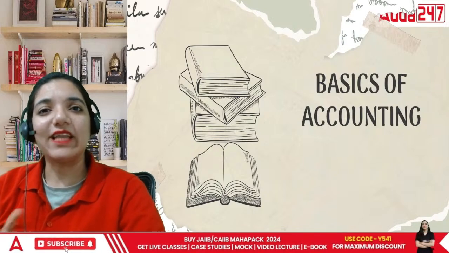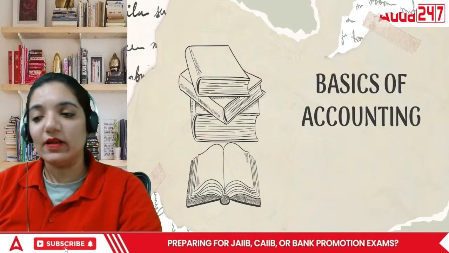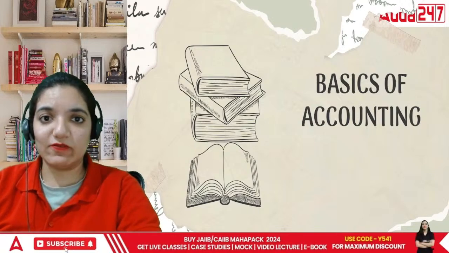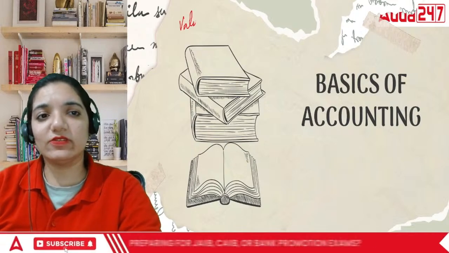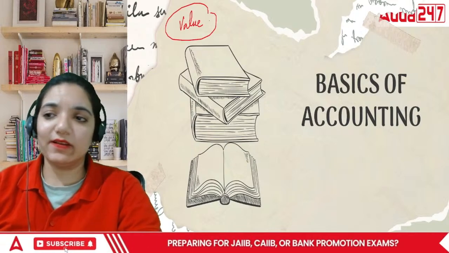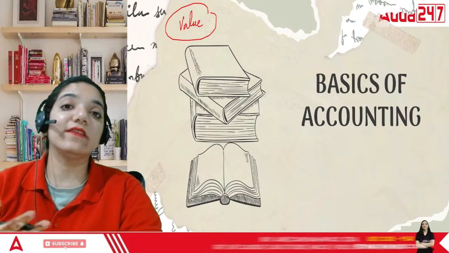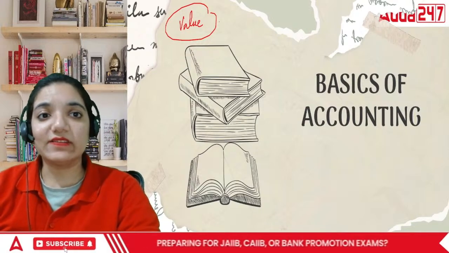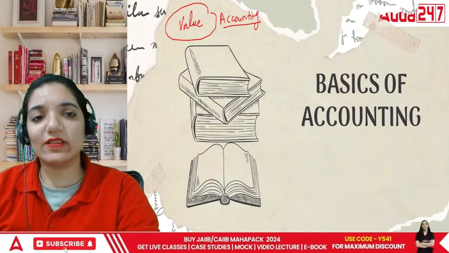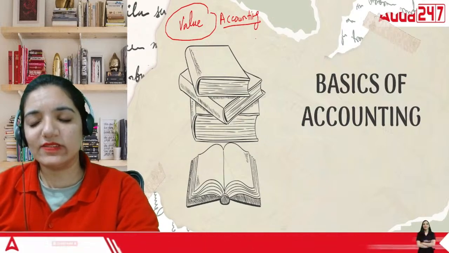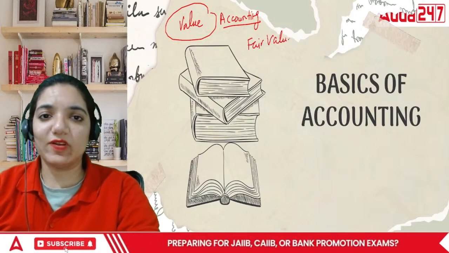Now I'm talking about different types of accounting today. That is value accounting and fair value accounting. Okay, now let's talk about value and fair value difference. Value accounting is referring to, what do you mean by the term value in our lives? If I say what is the value of this thing, that means how important that particular thing is for you, right? That is something which we define as value accounting. One thing is value accounting and one thing is first is value and second is fair value. Okay, the difference is just of one word, fair.